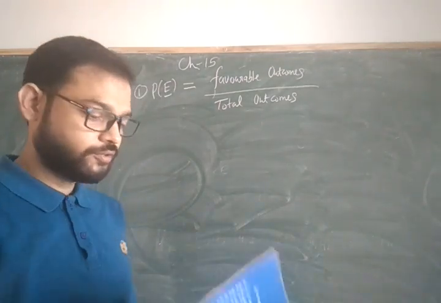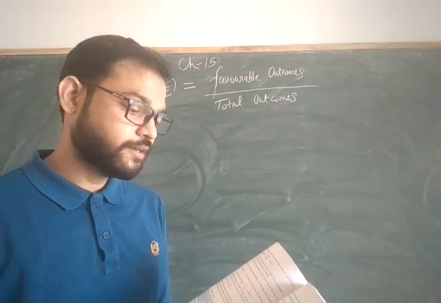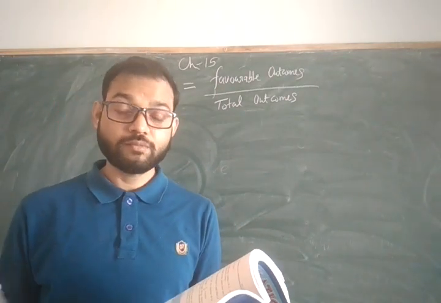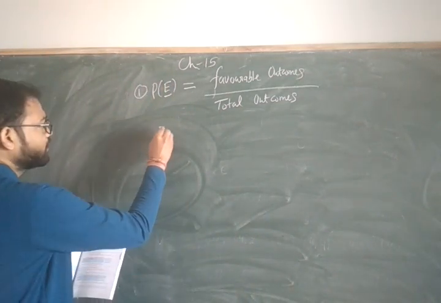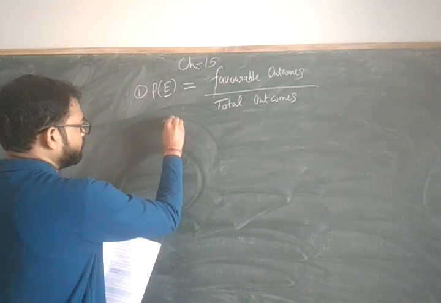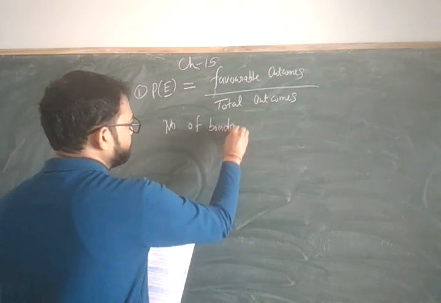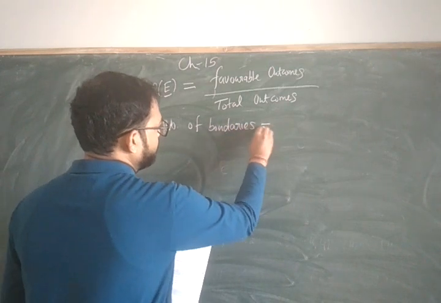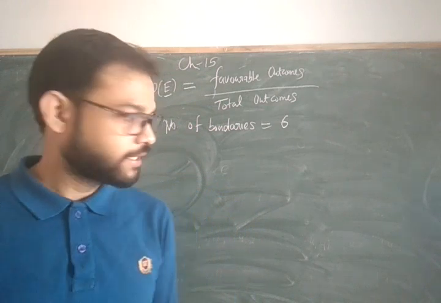So you have been given a question. In your first question, given that in a cricket match a batsman hits a boundary 6 times. Batsman hits the boundary 6 times means number of boundaries is 6.